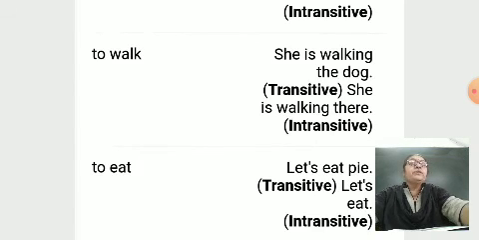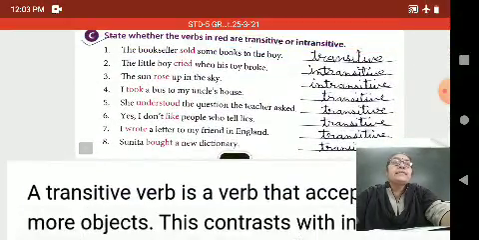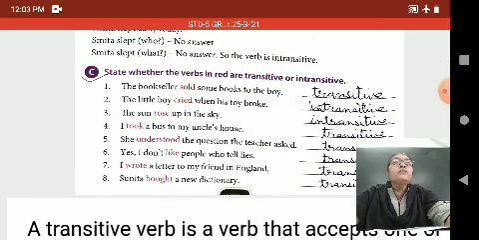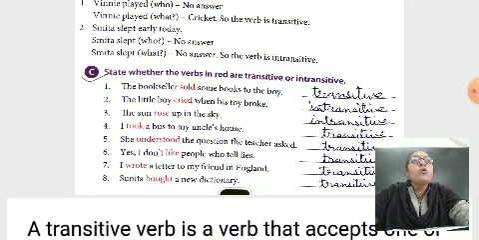Okay. I hope you understand, and do more and more practice of these exercises. State whether the verbs in red are transitive or intransitive. The bookseller sold some books to the boy. Transitive. What did the bookseller sell? Books. Okay. The little boy cried. Intransitive. No need for an object. The sun rose up in the sky. Intransitive. The sun rose up. Object not needed.